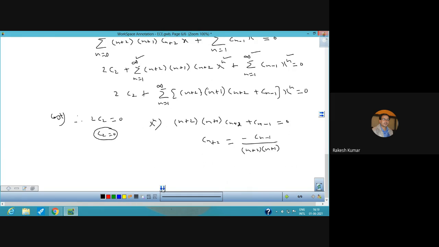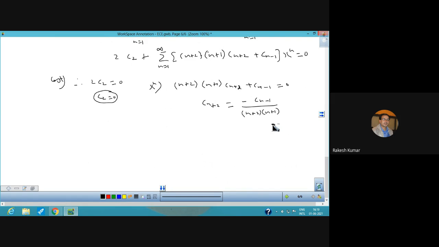Now this is what we are getting. Now from here you can have the value. Here you are able to get c2. Now from this, this is the reduction formula we have.